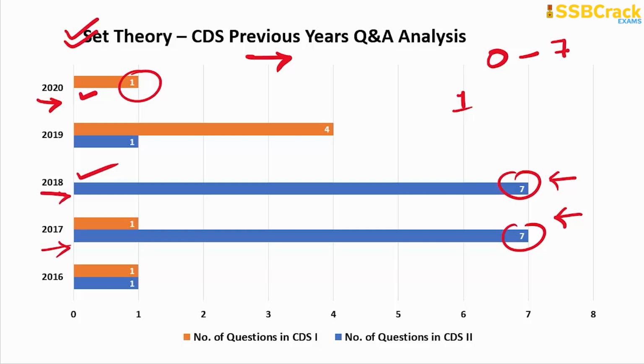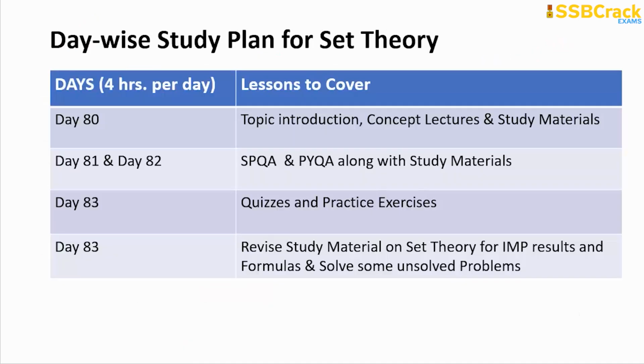So you have to follow this study plan to make it possible to attempt each and every question on set theory. Sit 4 hours per day, and on day 80 just devote your time to go through the concept lectures. There will be just 4 in number, so go through all the 4 concept lectures. You can easily cover them up; in fact, you might remain with some time also. So you have the topic introduction to go through and refer to their study materials.